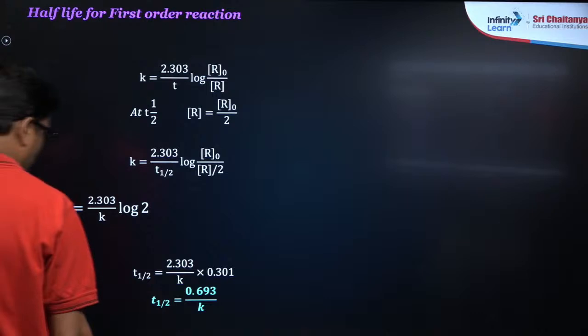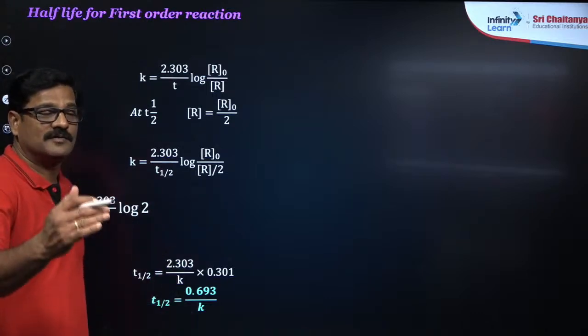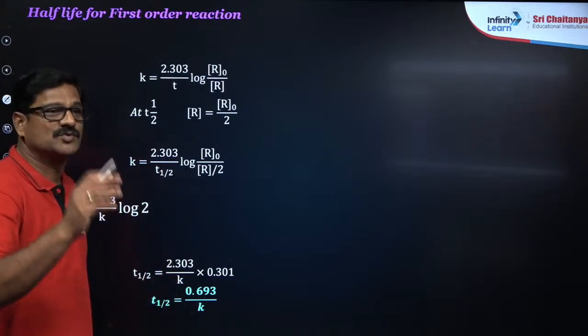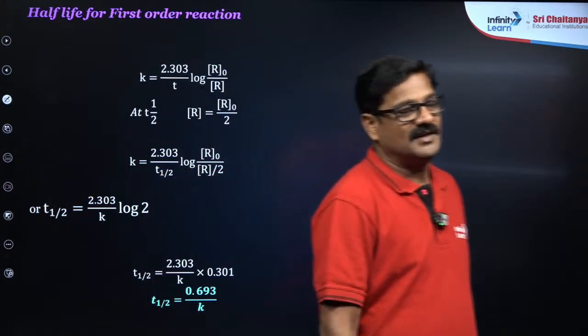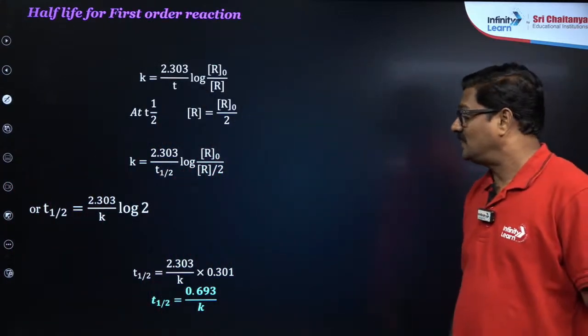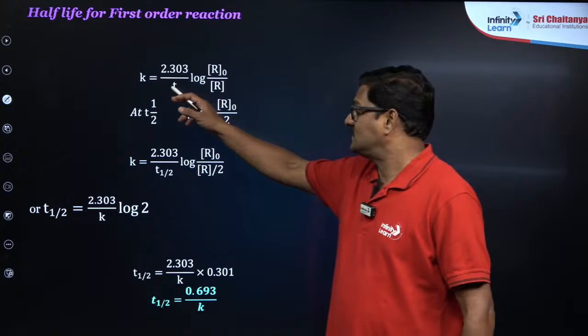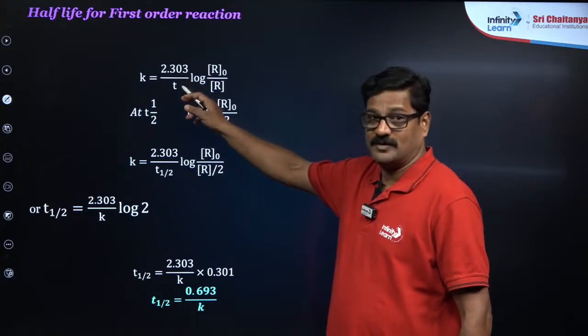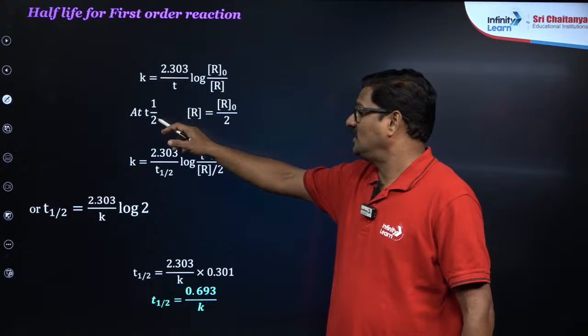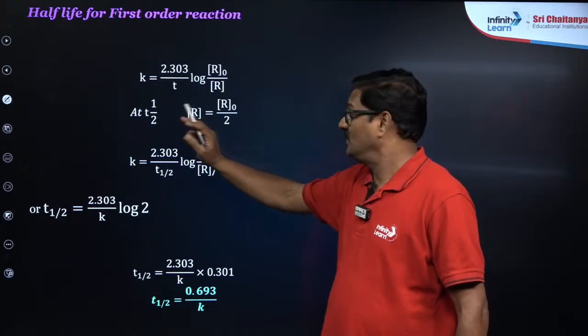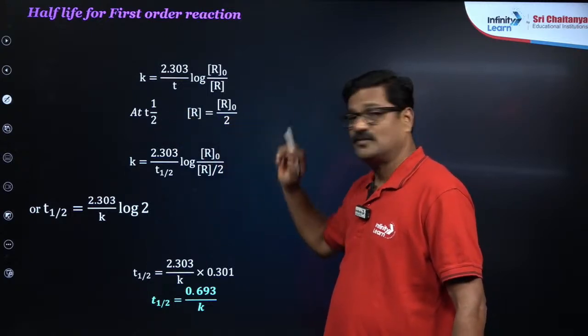Half-life for the first order. What is the half-life? The amount of time required to consume half of the concentration initially taken. K is equal to 2.303 upon time log R naught by R. When t is equal to t half, R is equal to R naught by 2.